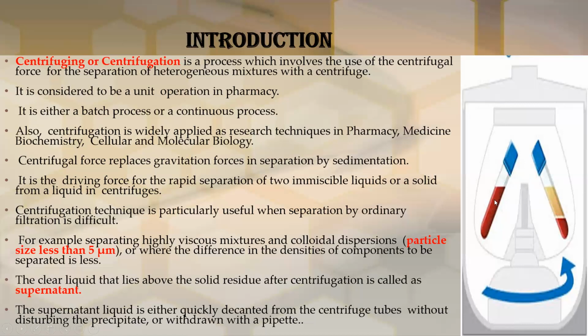Before you start centrifugation, this is a mixture, and after the complete centrifugation process there are two separate parts or levels. The upper level clear liquid is the supernatant, and at the bottom is the solid residue.